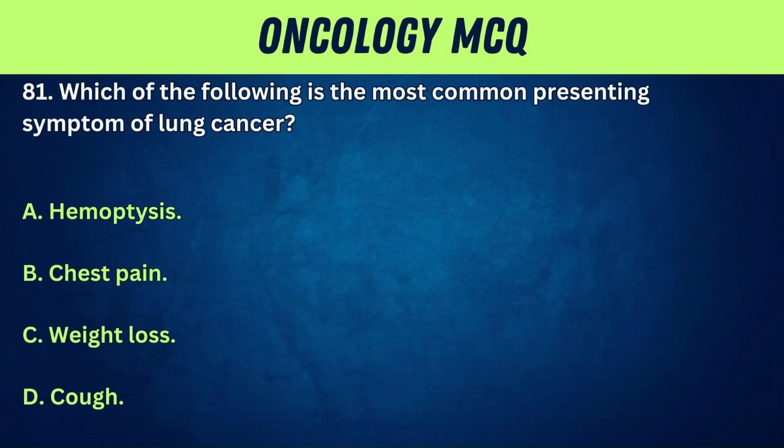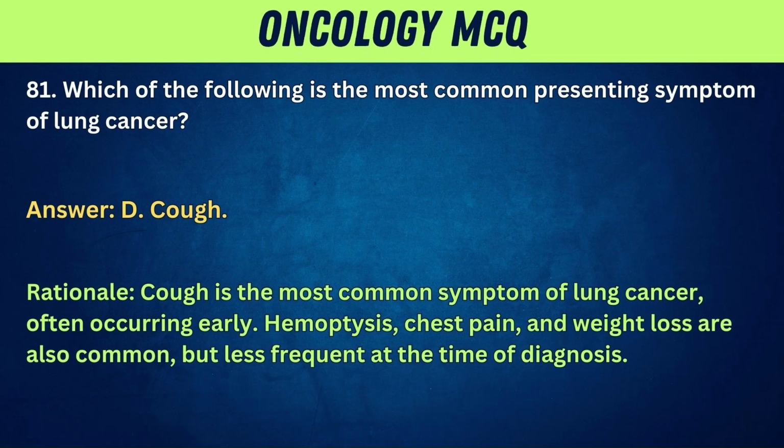81. Which of the following is the most common presenting symptom of lung cancer? A. Hemoptysis. B. Chest pain. C. Weight loss. D. Cough. Answer: D. Cough. Rationale: cough is the most common symptom of lung cancer, often occurring early. Hemoptysis, chest pain, and weight loss are also common, but less frequent at the time of diagnosis.